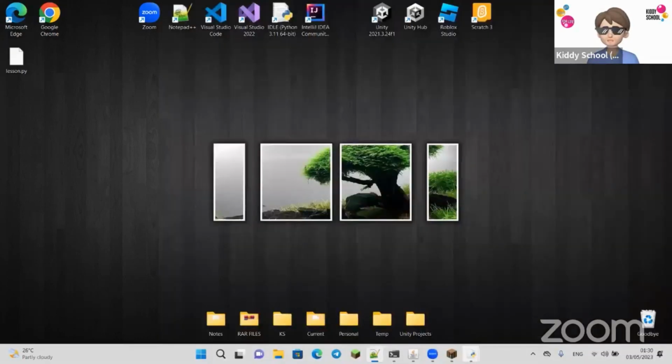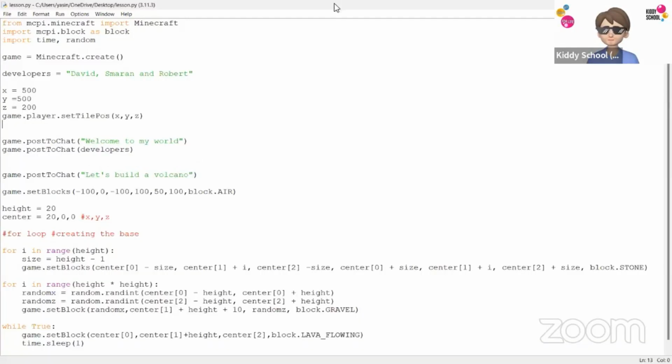Any 3 numbers. I'll give you a message in the chat just to follow up. We already have used 500, 50, and 200. What else?